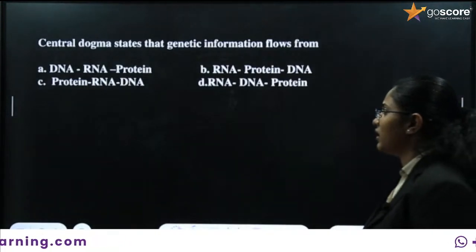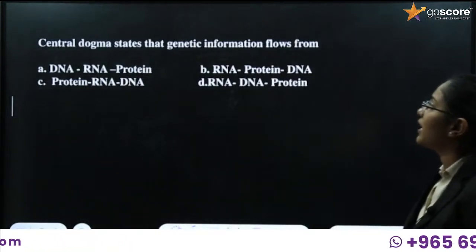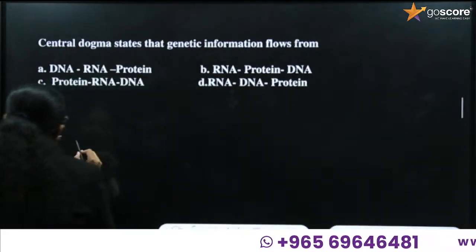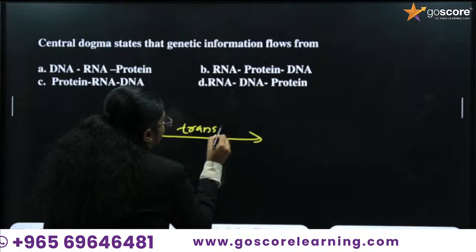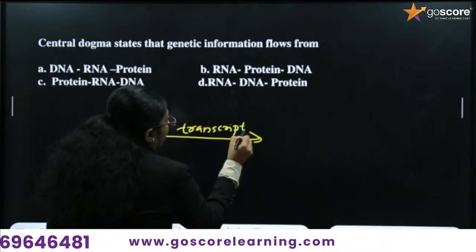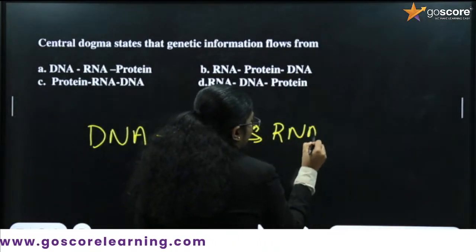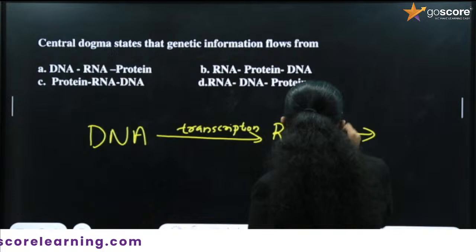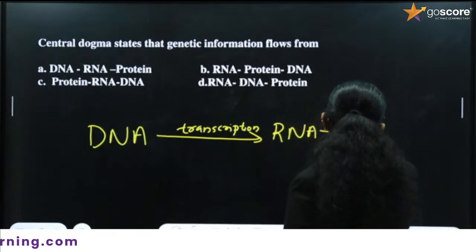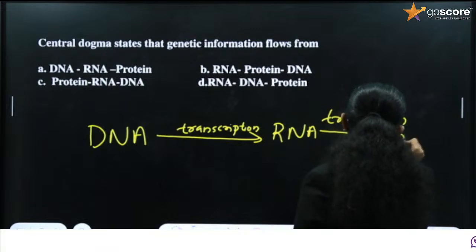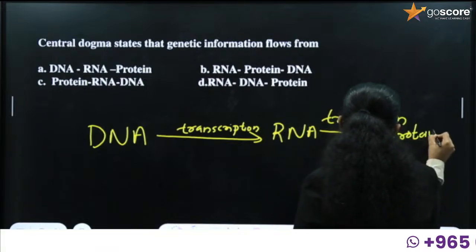Next question. Central dogma states that genetic information flows from, how can the central dogma be written? By the process of transcription, what is formed? RNA. By the process of translation, what is produced? Protein is produced.